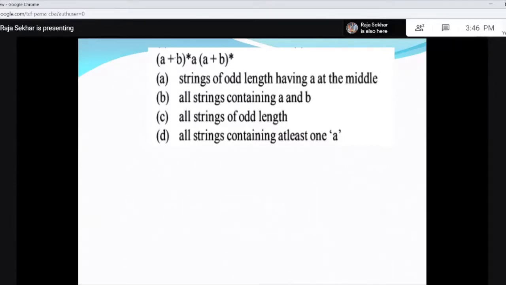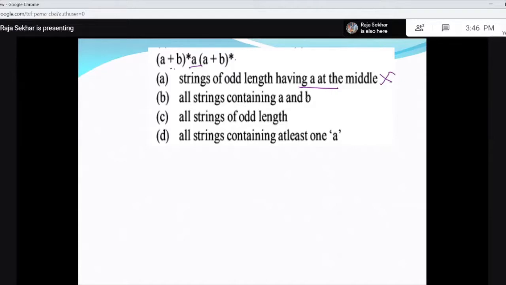Now this is the description of this regular expression, strings generated by this. So what we have is (a plus b) whole star, (a plus b) whole star, a. That means strings of odd length having a at the middle. A at the middle, it doesn't say these two are equal. It can be anything and this can be anything. So this is wrong.